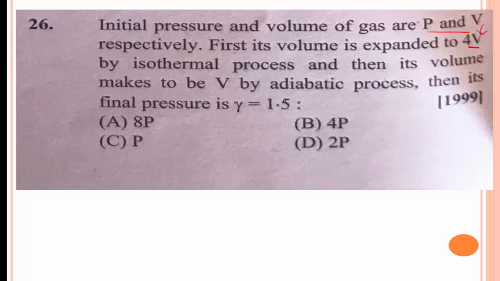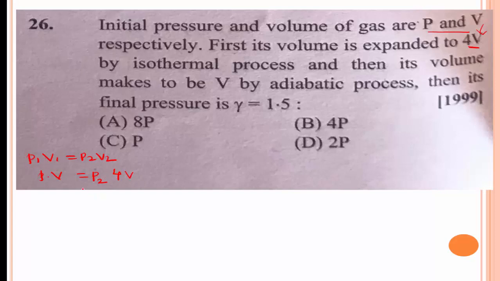When the gas is expanded isothermally, we know the formula P1 V1 is equal to P2 V2. Here, P1 is the initial pressure and V1 is the initial volume as it is. The pressure changes to P2, and the volume changes to 4V.